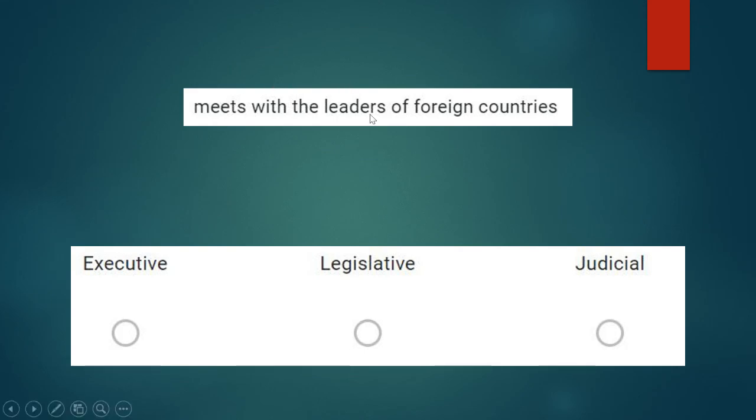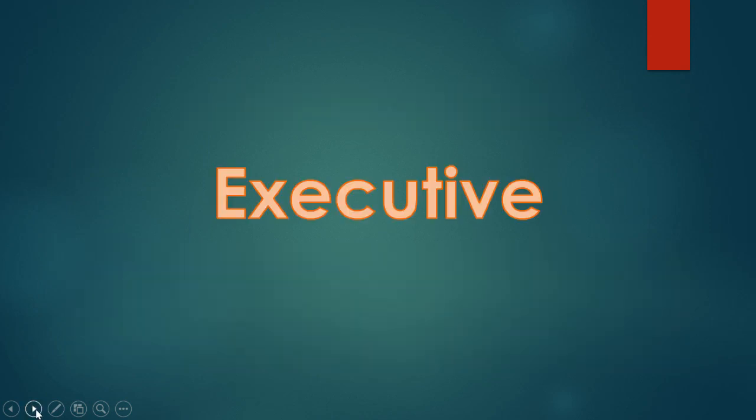Who meets with the leaders of foreign countries? Which branch meets with other countries? Is it executive, legislative, or judicial? The correct answer is executive. Remember, the president is in charge of meeting with those other countries and trying to work out treaties or peace agreements if necessary.